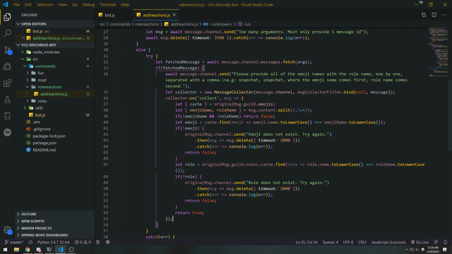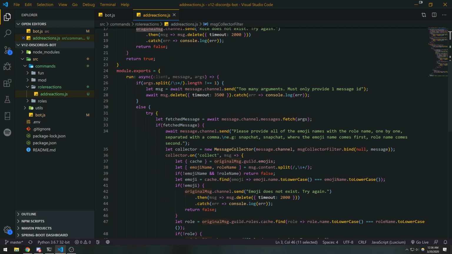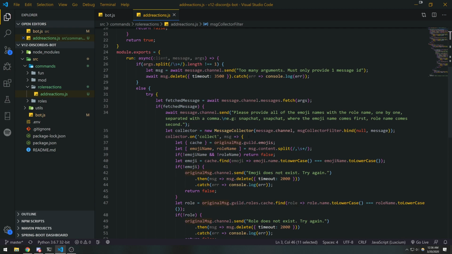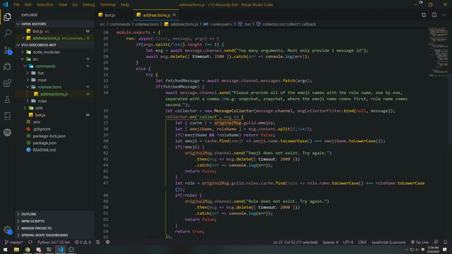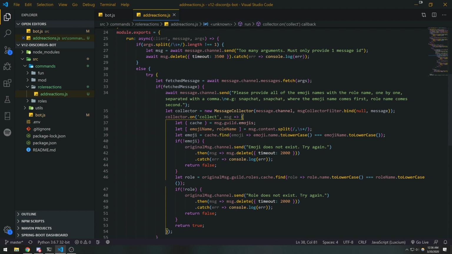Because we're not in this function anymore, we have to change the parameter to msg. Same thing over here. And since it passed the filter, we can just get rid of this check because we don't need it. We always know we're going to have the emoji. We're going to check it as well, just in case.